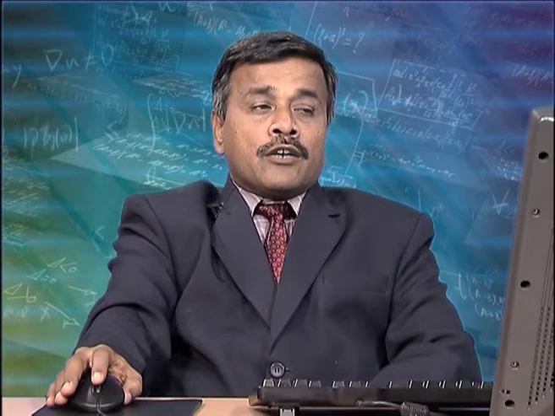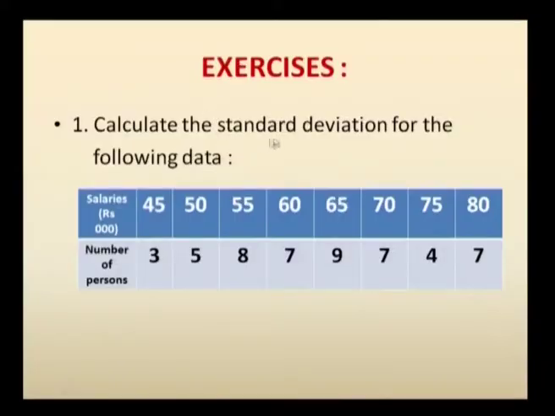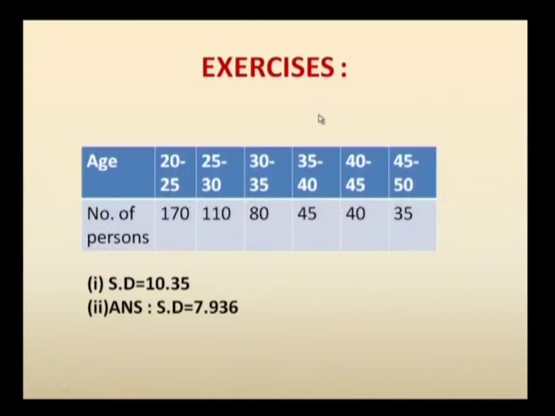Next, we will see some important exercise problems which you can compute and check with the corresponding calculations. First, calculate the standard deviation for the following data. You are given salaries of different types of persons. For 3 persons, the salary is 45,000. Similarly, for 5 persons, the salary is 50,000. It goes up to 7 persons, whose salary slab is 80,000. For this frequency distribution, how to compute the standard deviation? You can compute and check with the corresponding formulas.